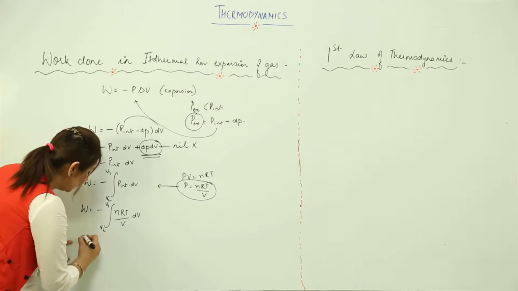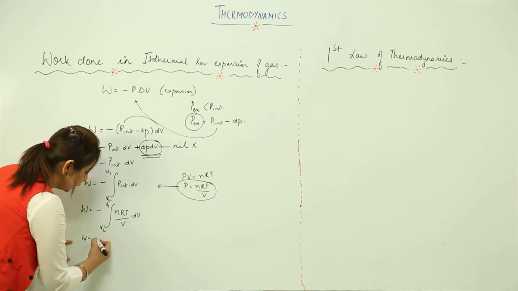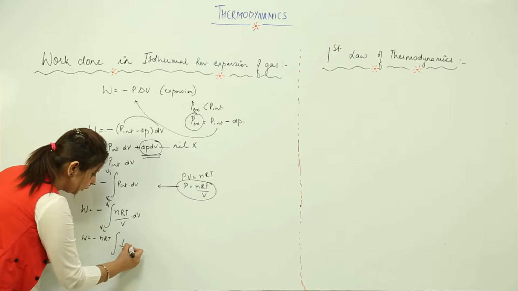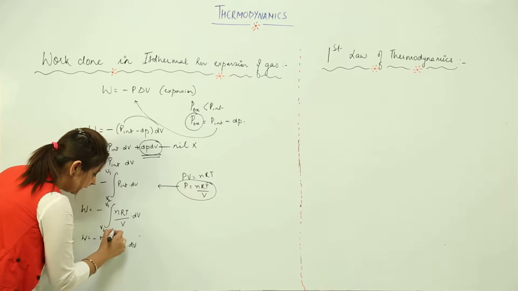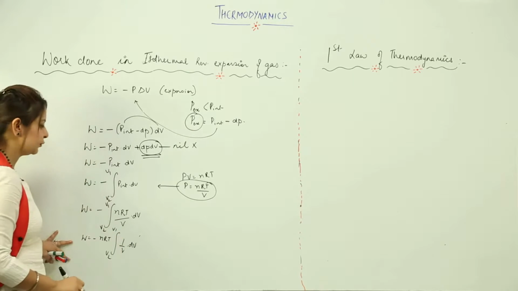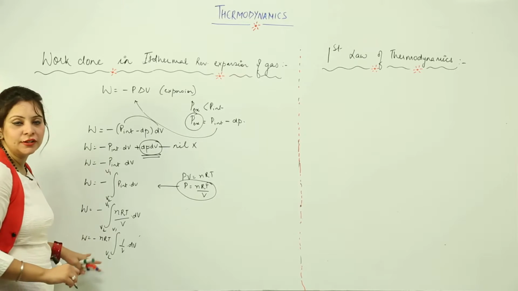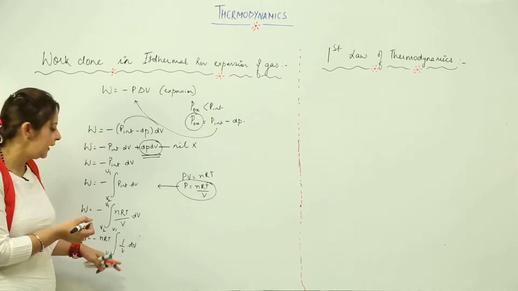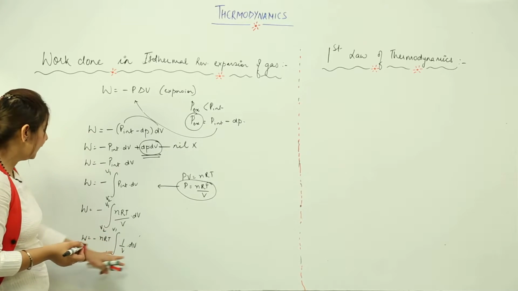So as we know that nRT is constant, right. So I am just going to move this nRT out from the bracket, and we have integral of 1/V dV ranging from V1 to V2. Just as you did this kind of expressions in physics as well, right. So what do you get when you integrate this expression?